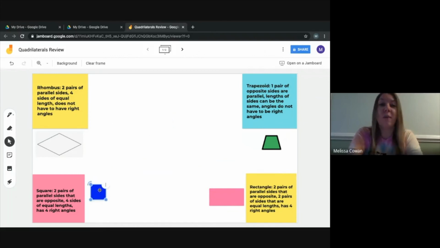When you do your assignment in Google Classroom today, a couple of the questions are going to ask you all of the names of the shapes that apply. So don't get tricked up on that one. You can go to your Google Classroom and complete today's assignment.